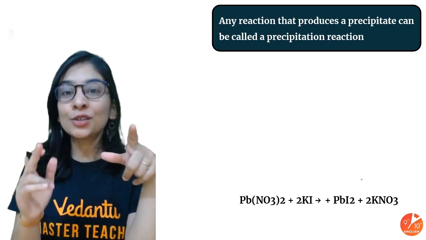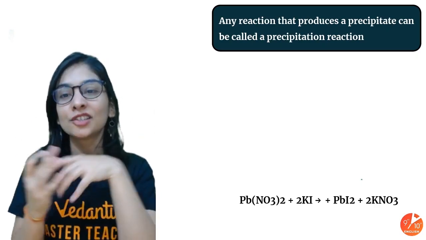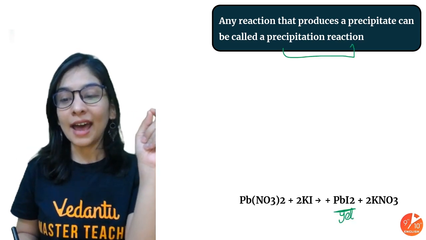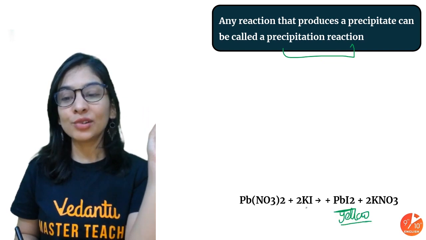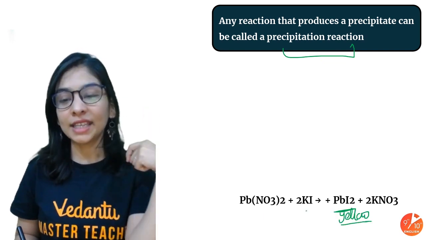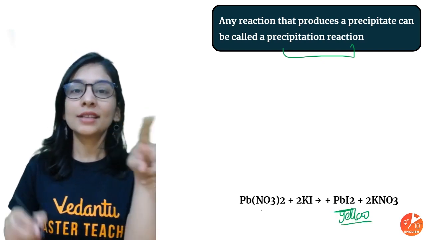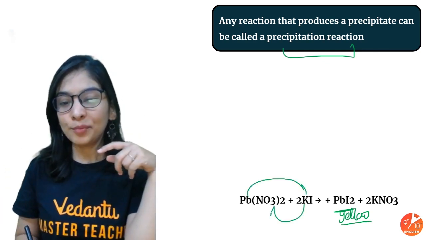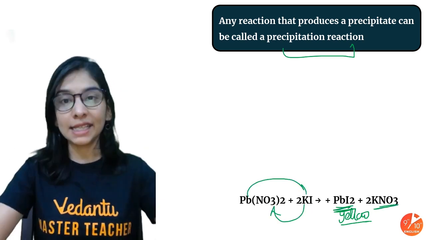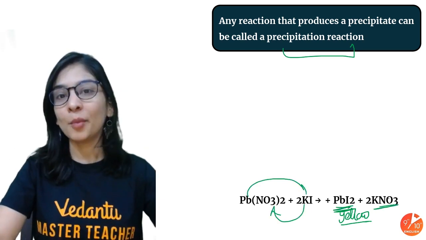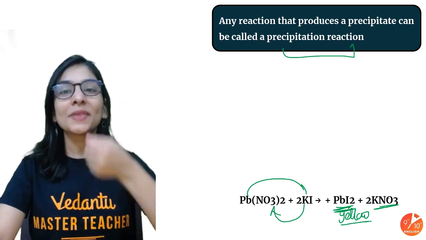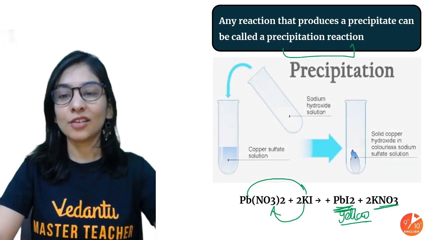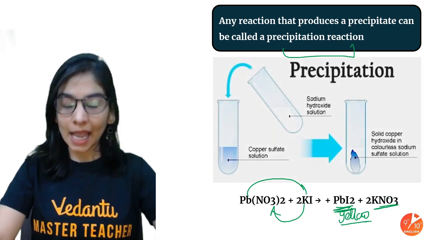So one form of DD reaction is the precipitation reaction, where you get one of the products as a precipitate. Lead nitrate with KI, potassium iodide, in aqueous solution will exchange their ions. Lead iodide, potassium nitrate. Do remember the valency part also. Do not write the formula incorrectly, otherwise the whole equation will be balanced in the wrong way. So that's not the right way. Okay? I hope that's fine.